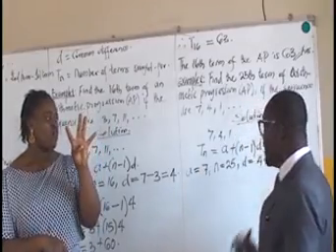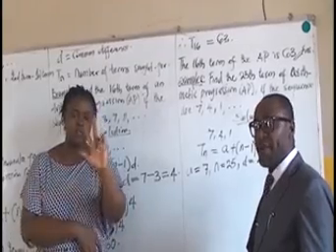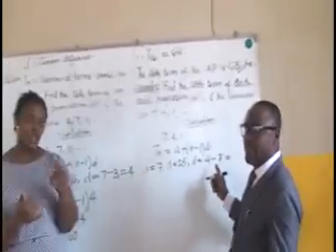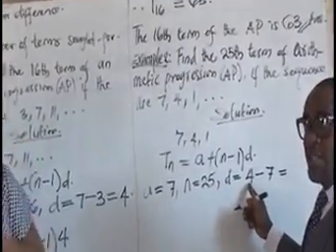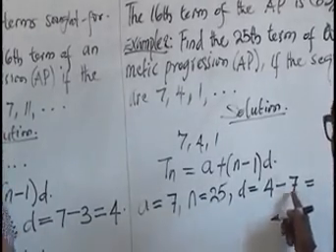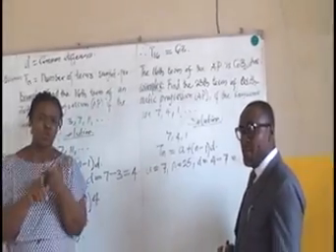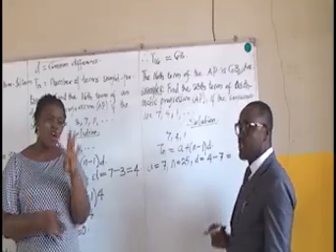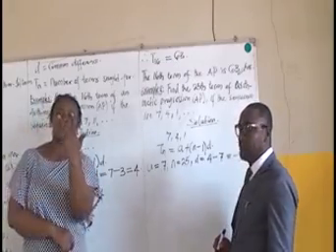If we decide to subtract 7 away from 4, please be careful. You must understand the sign. The positive 4 is smaller than the 7. You are taking 7 away from 4. Mathematically, 4 minus 7 will give us minus 3.